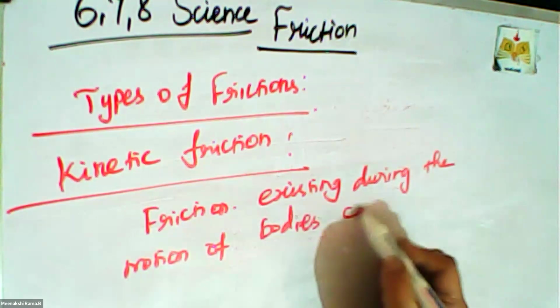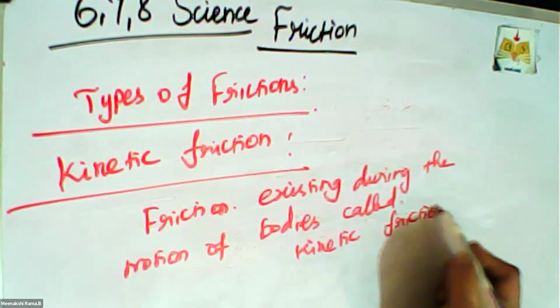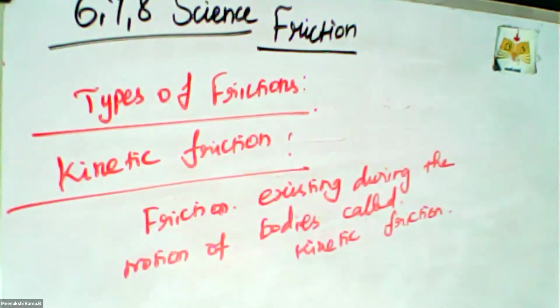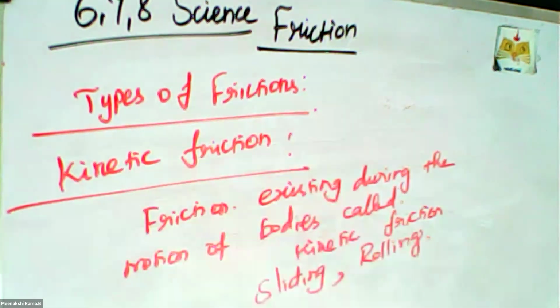Friction existing during the motion of bodies is called kinetic friction. Kinetic friction is classified into kinds. Friction between surfaces in contact is called sliding friction. When a body rolls over another surface, the friction acting between the surfaces is rolling friction. Rolling friction is less than sliding friction. So kinetic friction can be divided into two types, sliding and rolling.